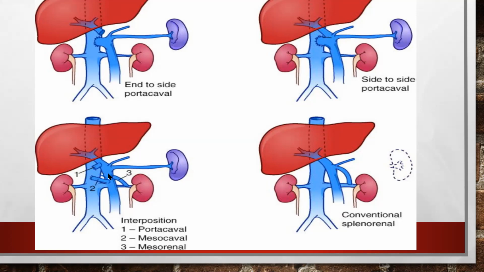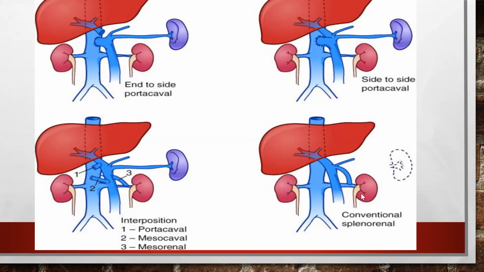This is the mesocaval shunt. This is the mesenteric vein. Actually, the mesenteric vein is connected to the caval, to the IVC. The portal vein is connected to the IVC, and the renal vein is connected into the IVC. Here, the conventional splenorenal shunt. Here, the splenic vein is connected to the renal vein. This is the conventional splenorenal shunt.